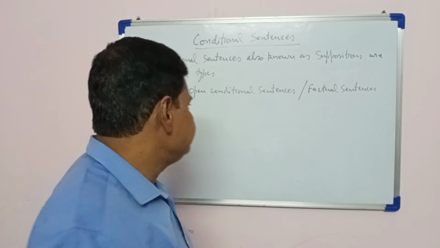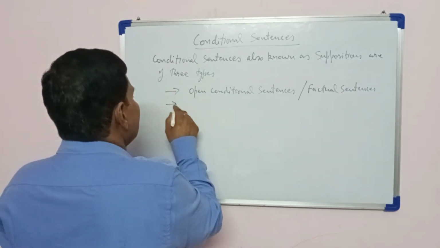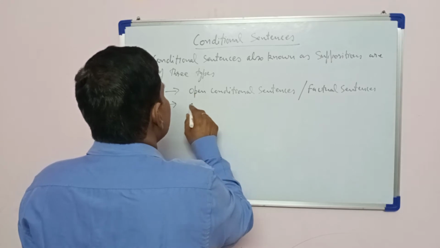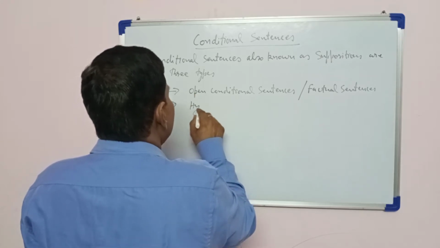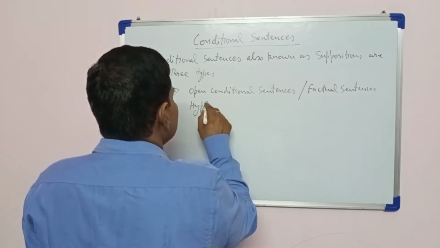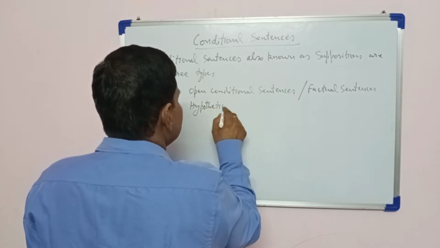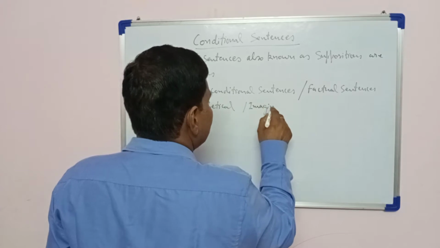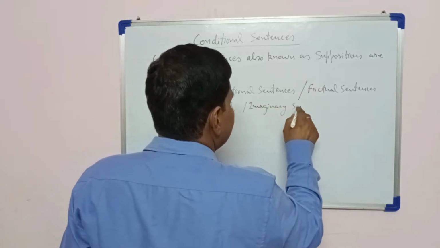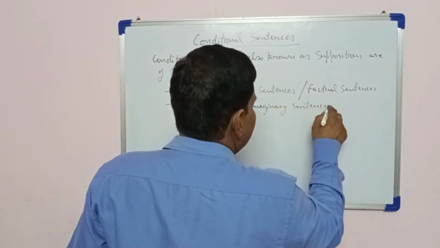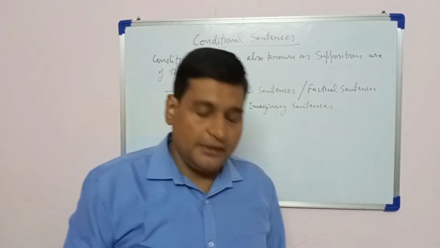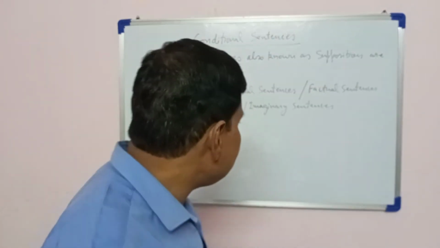Then second one, hypothetical, or imaginary sentences.